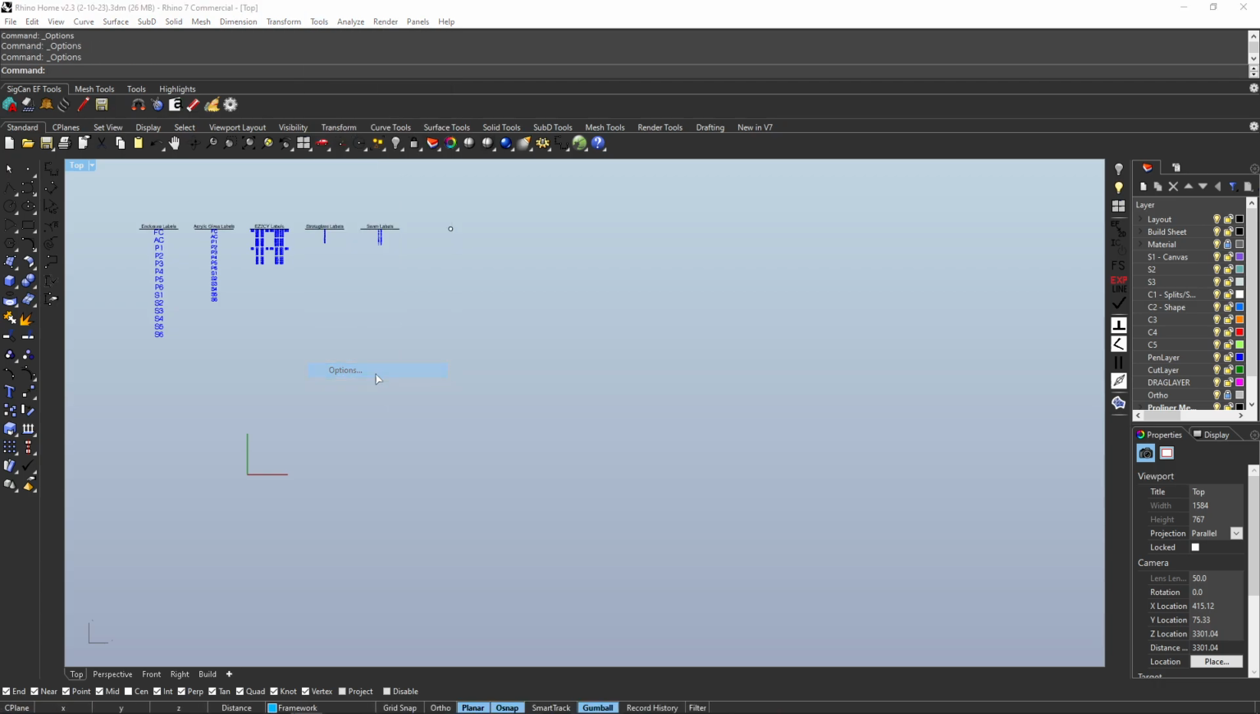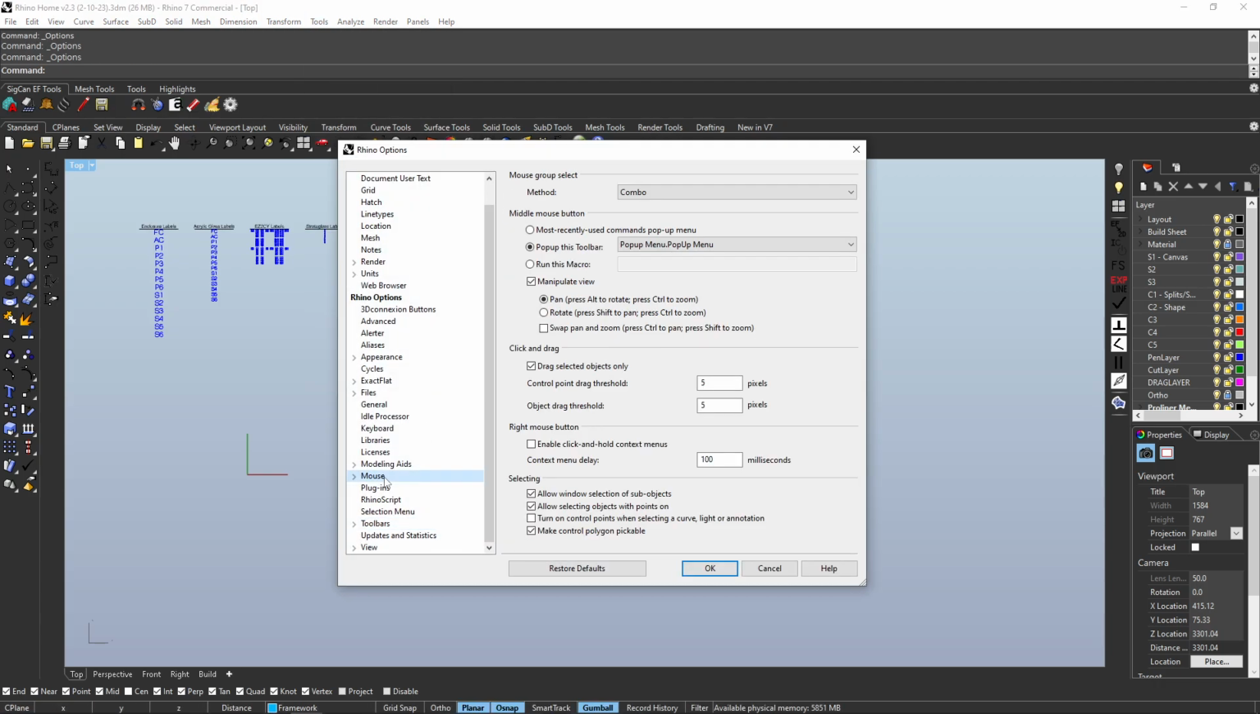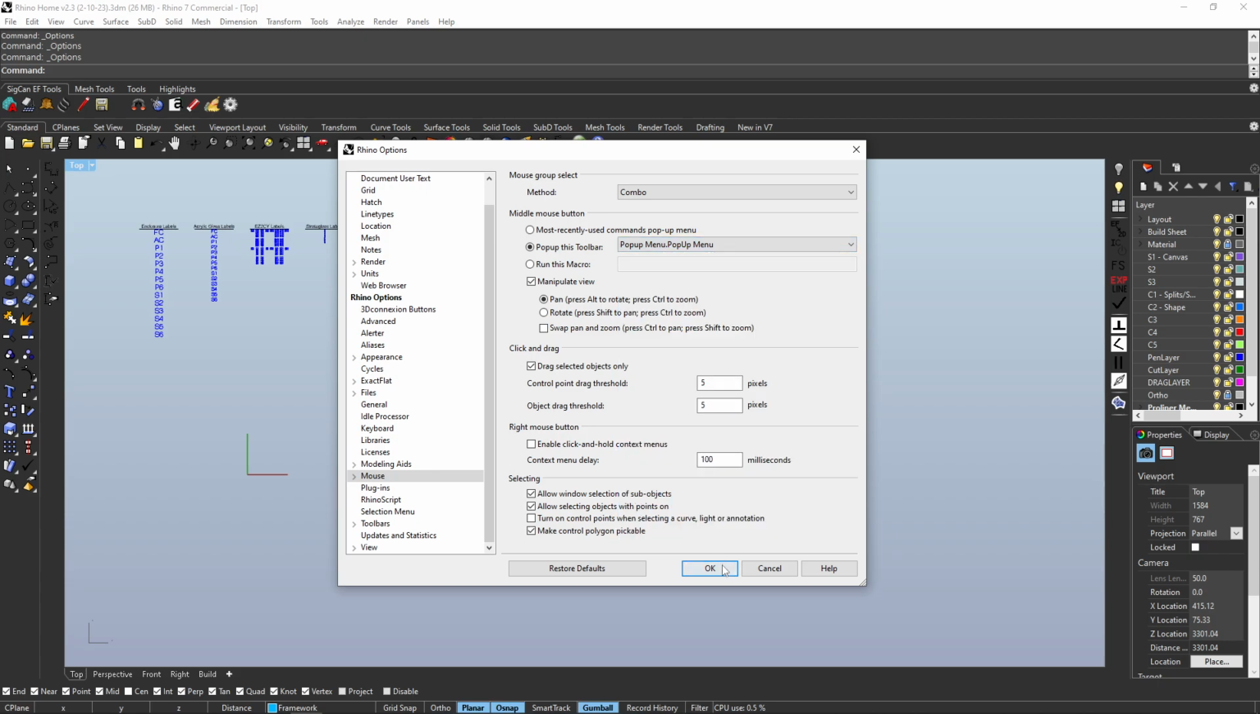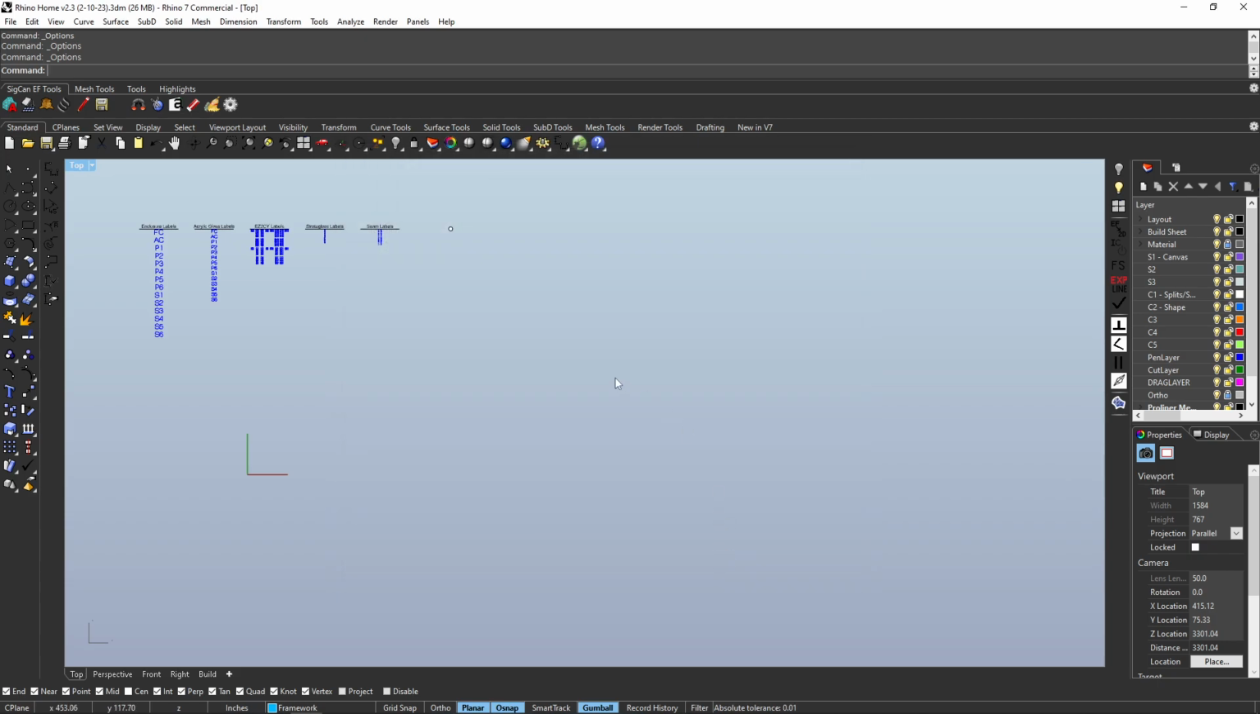So we'll go up to Options, Mouse. You want to select this button, and here in the drop down menu you'll scroll all the way down. You'll see this Toolbars, and you want to select this one that's named pop-up menu. Select that, hit OK, and now whenever you middle mouse click, you'll have this pop-up bar.